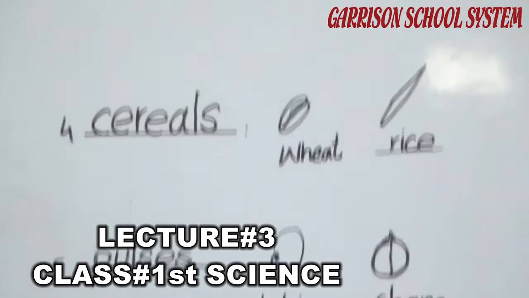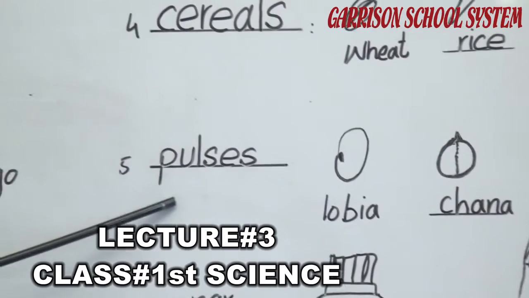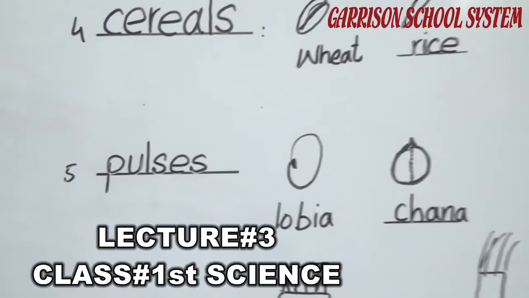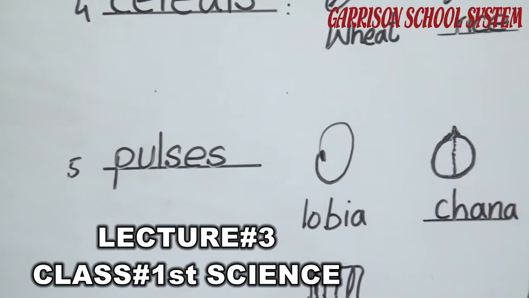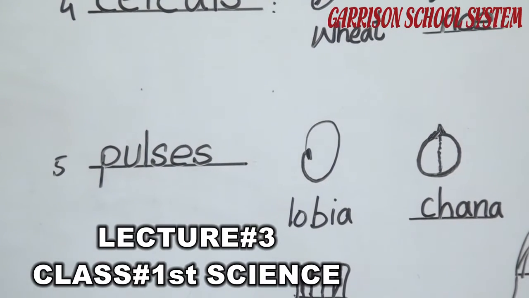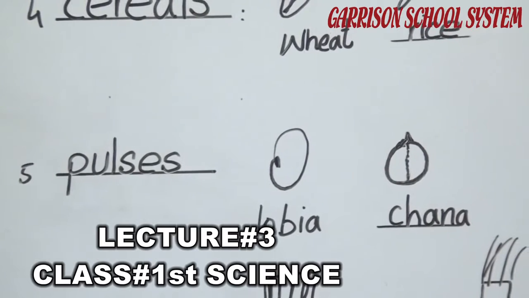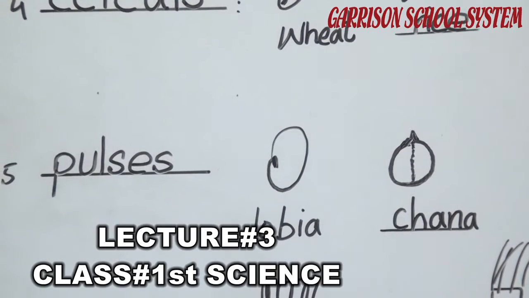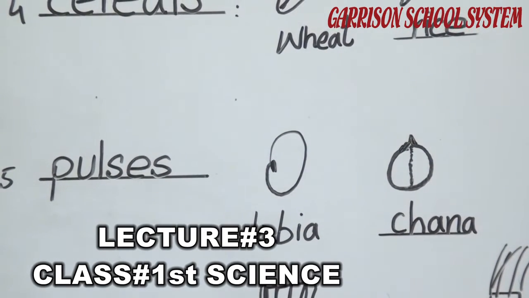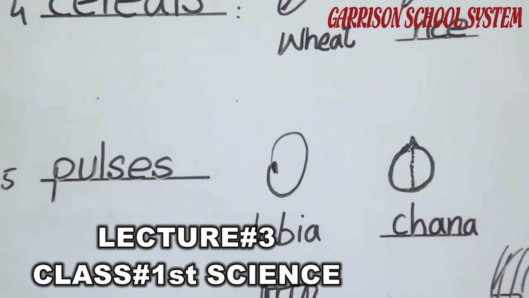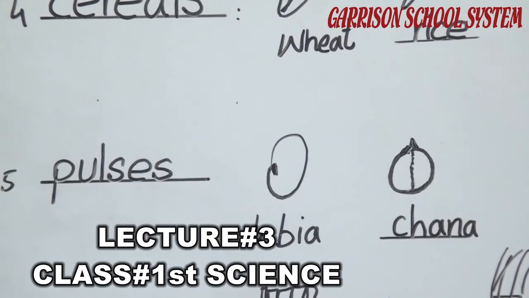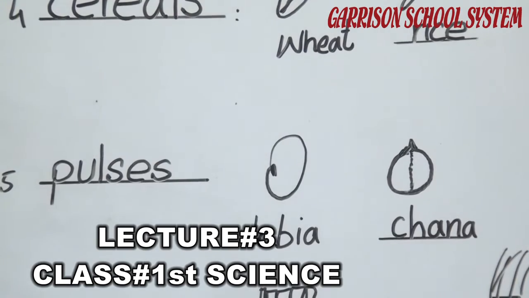The next thing which we get from the plants is the pulses. There are different types of pulses which we get from the plants, like the black-eyed peas which is called lobia, chickpeas which is called chana, red lentil, masoor dal, and the green gram which is called moong dal. Pulses help us to grow. All these types of food contain different nourishing substances which help our body to grow.